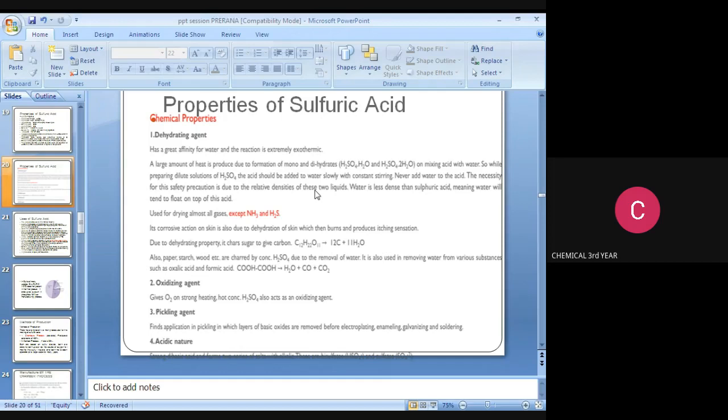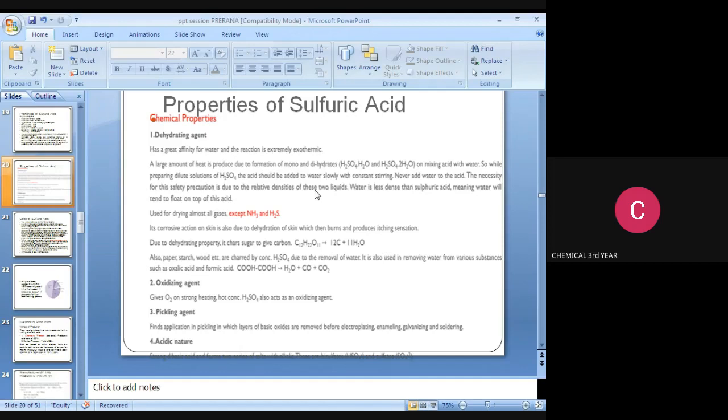Due to its dehydrating property, it chars sugar to give carbon, that is C12H22O11 gives 12C plus 11H2O. Also, paper, starch, wood, etc. are charred by concentrated H2SO4 due to the removal of water. It is also used in removing water from various substances such as oxalic acid and formic acid. The reaction is COOH-COOH gives H2O plus CO plus CO2.